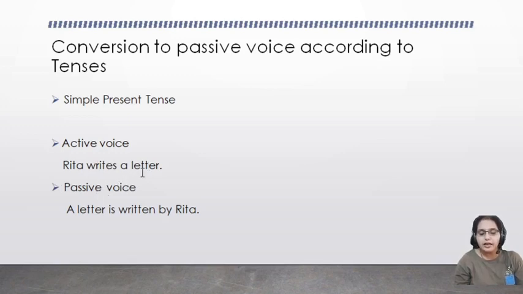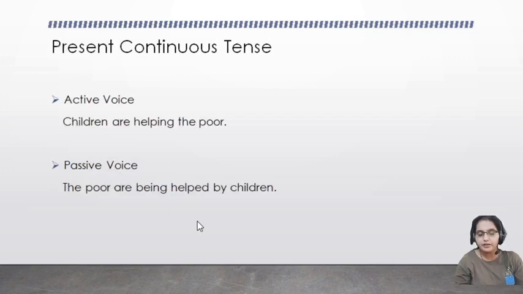So a letter will become the subject here. Writes is in simple present tense, so the helping verb will be is. Written is the past participle, by agent, and Rita, the subject, will become the object here. So a letter is written by Rita.